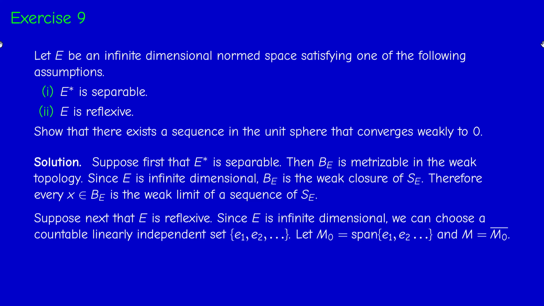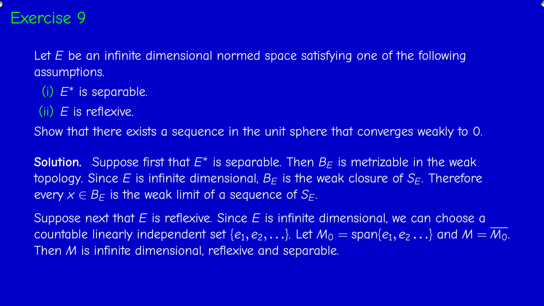Because we need to work in a reflexive space. Of course M is infinite dimensional because M0 is infinite dimensional. It's reflexive. Why? Because M is closed, being a closure in a reflexive space, and a closed subspace of a reflexive space is reflexive itself. And you can prove that it's separable essentially because M0 is separable. If you take the set of linear combinations of E1, E2, etc. with rational coefficients, then this set is countable and it's dense in M. We encountered this idea before.